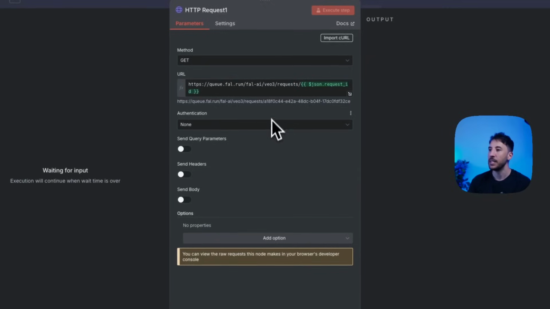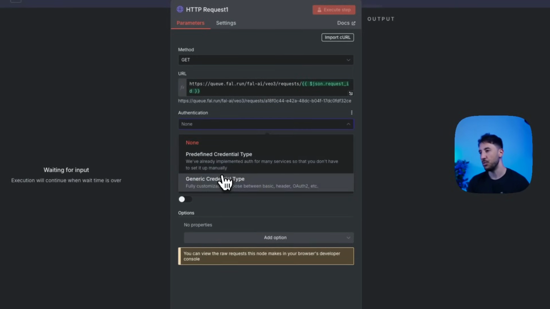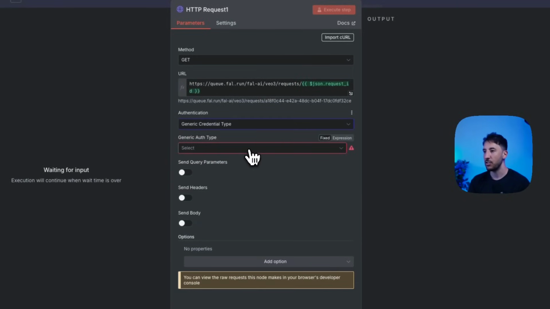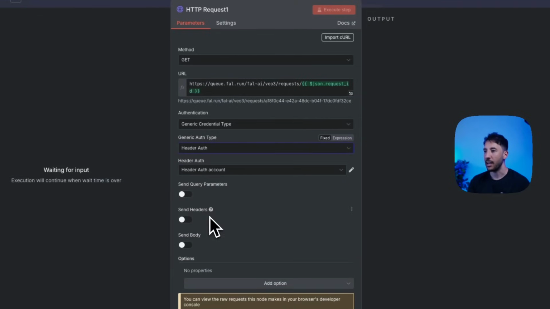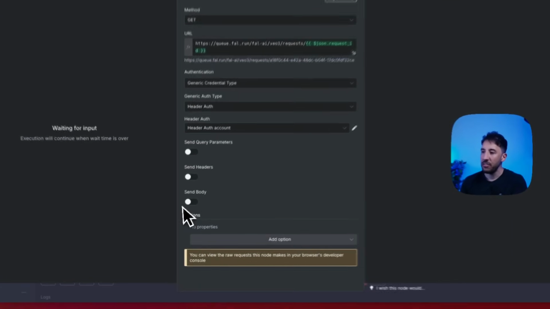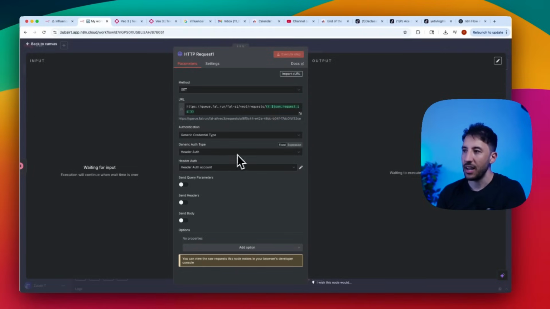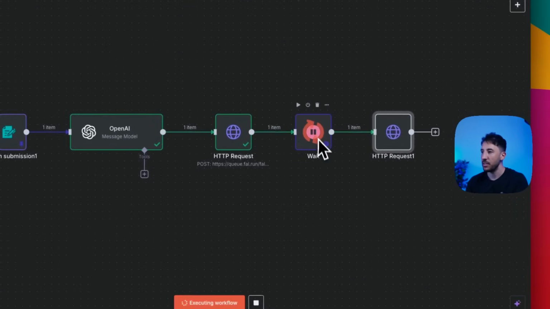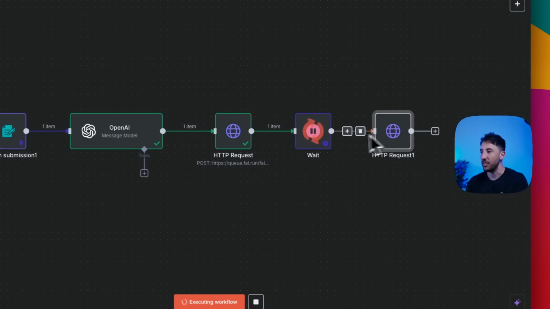So same thing, authentication: you're going to do generic credential type, select header auth, and it's automatically going to grab that particular credential that you already set there. Everything else you're going to leave as it is. You're not going to touch anything. You're just going to wait for this node to finish, and then we're going to grab that video over there.